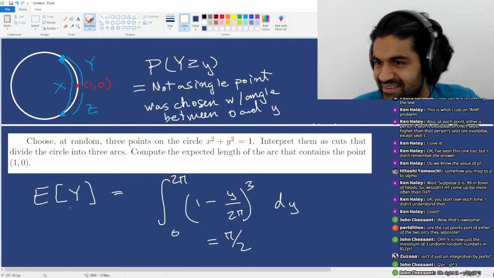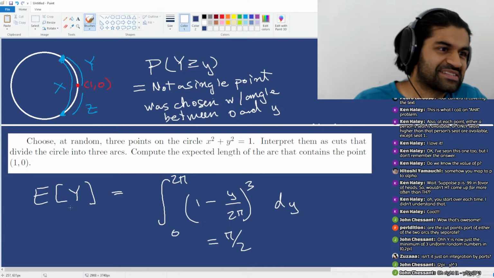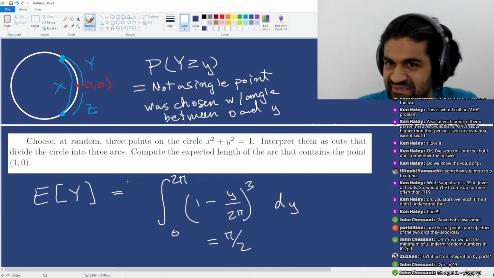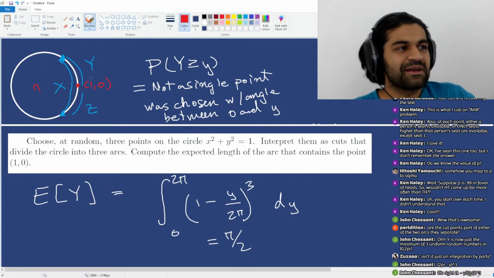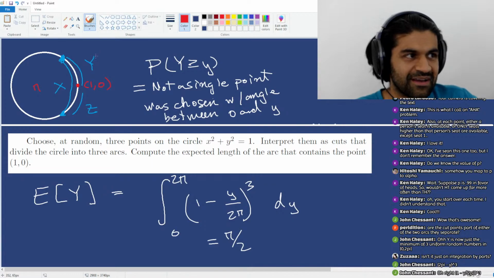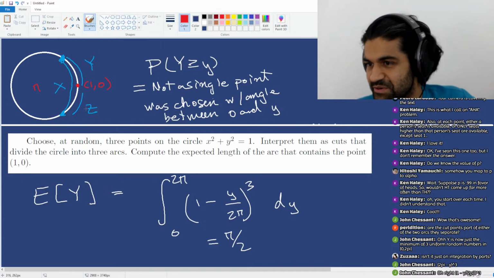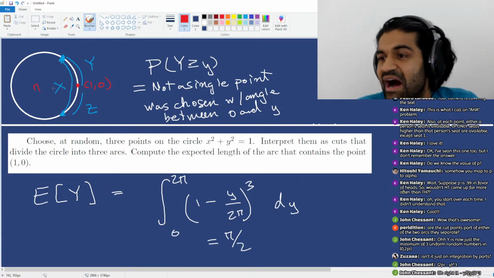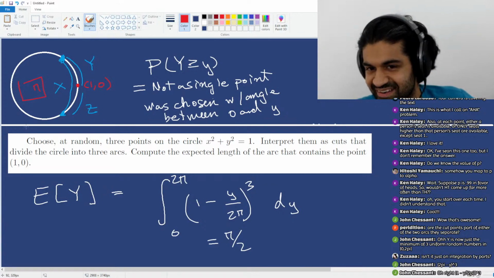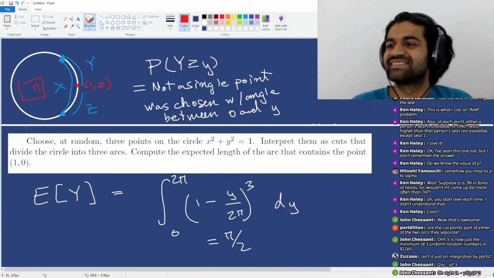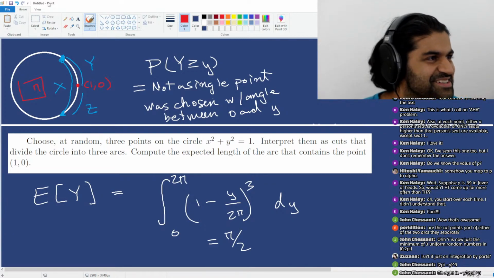I don't know what else to say about it. So let me know if there are any questions about this. So the final answer here should be pi, because the expected value of y is pi over 2. So the expected value of z is pi over 2. So the expected value of x should be pi. And that is the answer here. There it is. Okay, I hope you enjoyed that one.